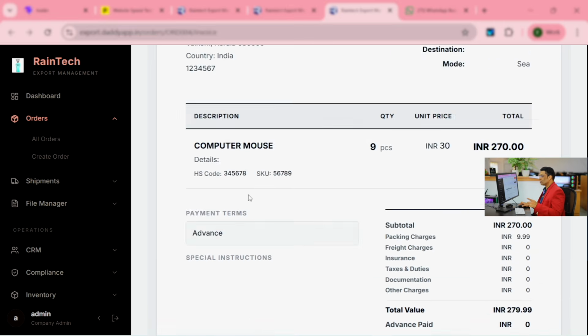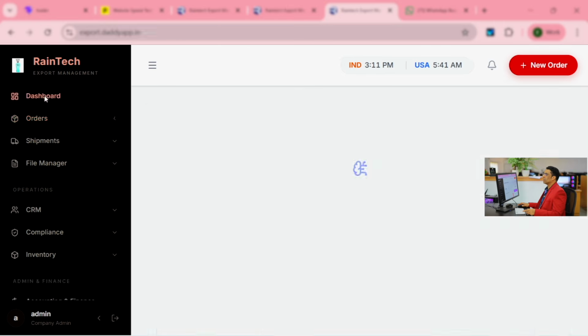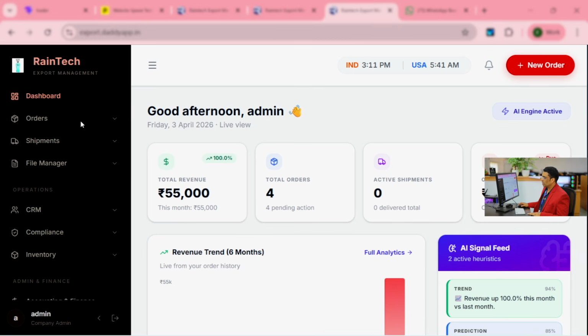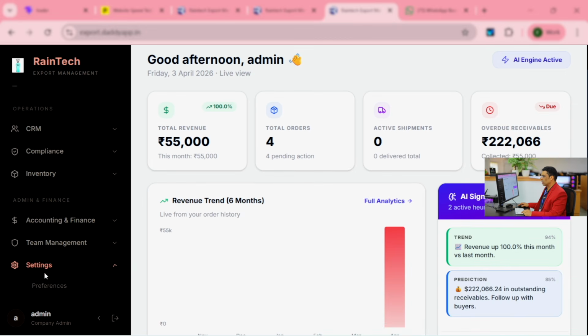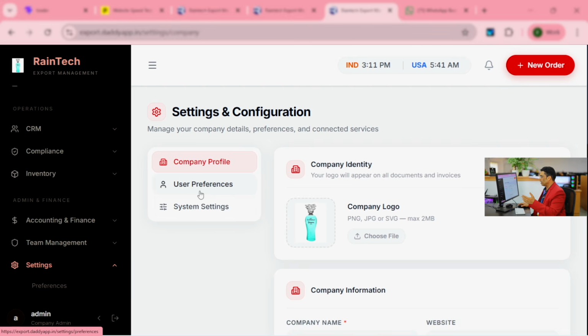Okay. And there is a multi-currency option. And in the settings, you can change all the company information. You can change your logo. I put some logo here. It's not a real logo, I just put some logos. Yes. And the users, yes, it's very important.